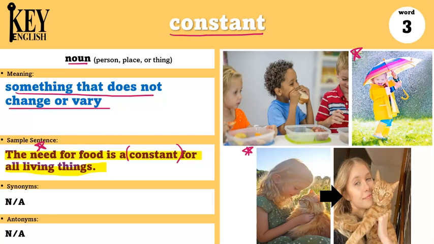And looking at this example here, I can say, her love for animals has been a constant in her life. So when she was a little girl, and even now when she is an adult, her love for animals is the same. It stays the same, so I can call it a constant. Anything that stays the same over a long time or over a year, we can call it a constant. There are no synonyms or antonyms for constant when it's used as a noun.